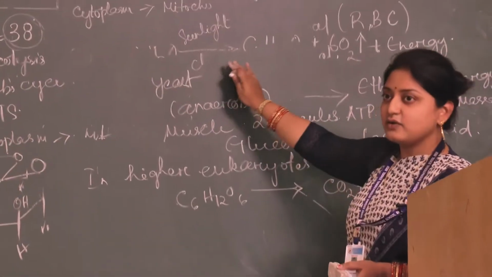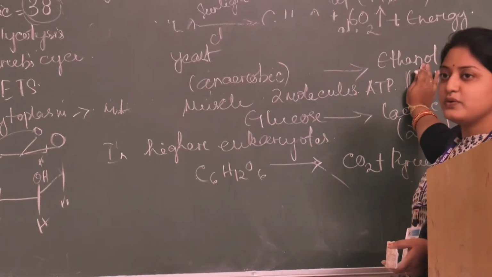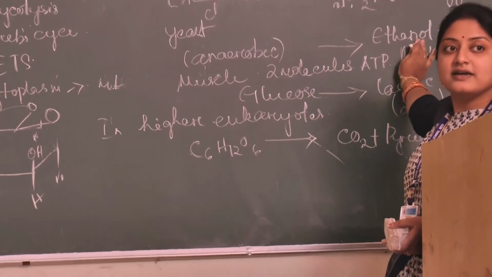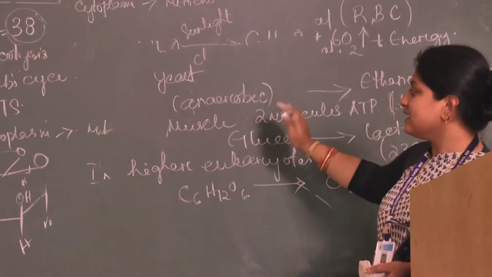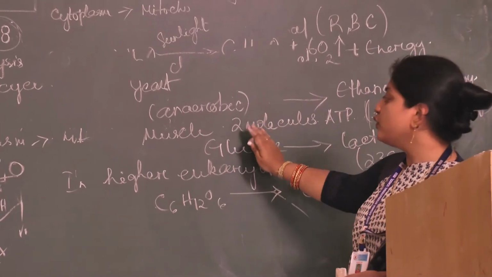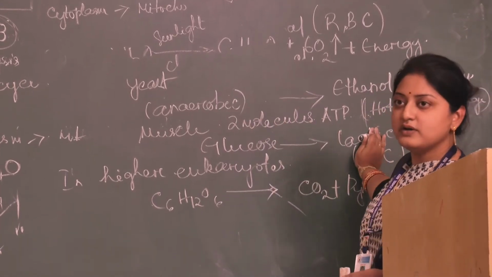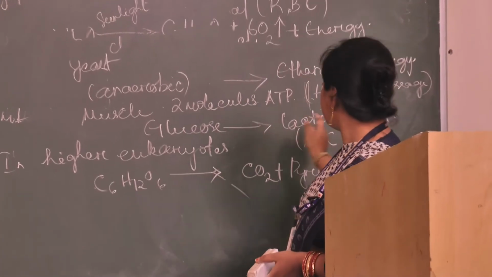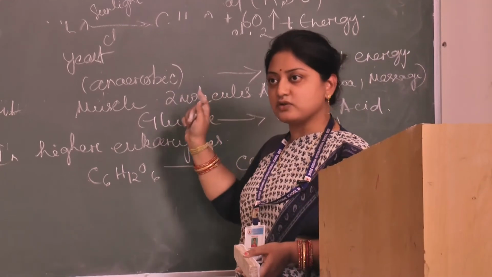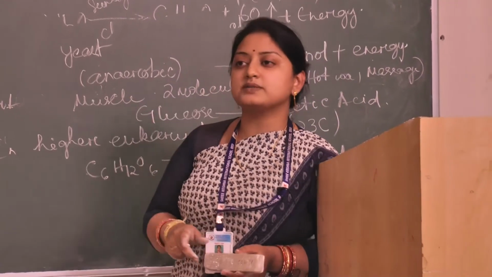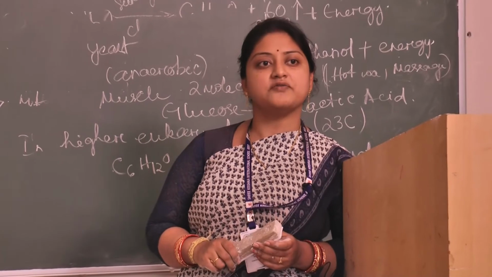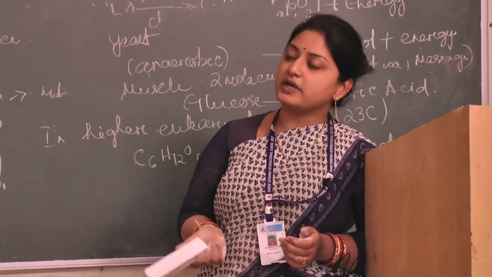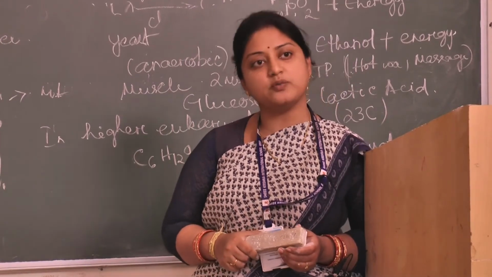In yeast, glucose is converted into ethanol. Whereas in muscle contraction, glucose is converted into lactic acid, and along with that 2 molecules of energy are also released. So in aerobic respiration, 38 molecules of ATP are generated, and in anaerobic respiration, only 2 molecules of ATP are generated.